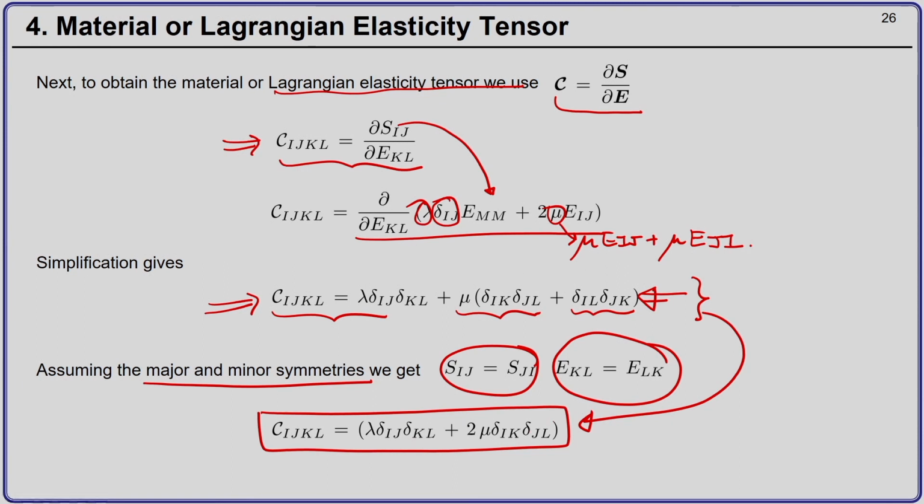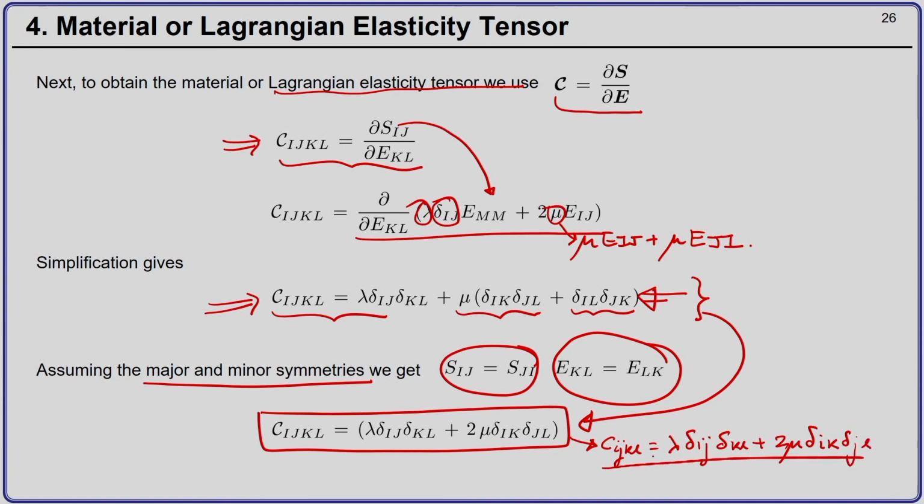Okay. So this relation holds for small deformation problems where the material configuration and the spatial configuration do not differ by much. In that case we can write Cijkl is lambda delta ij delta kl plus 2 mu delta ik delta jl.